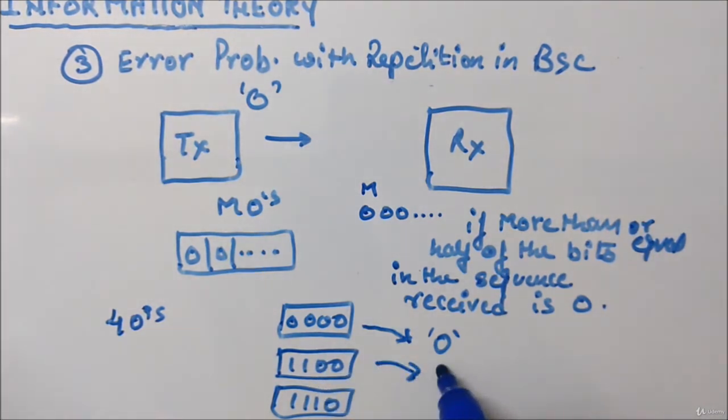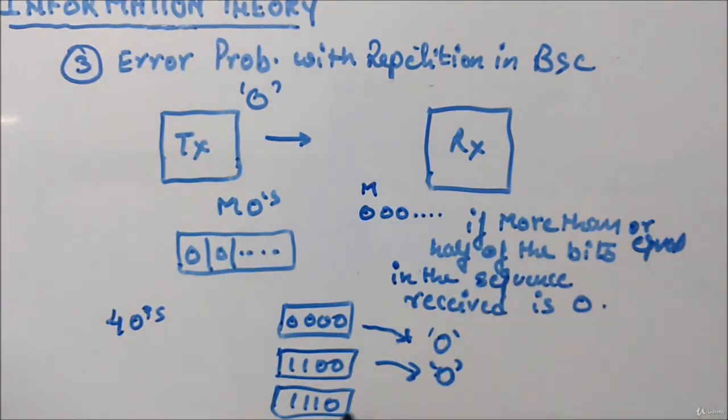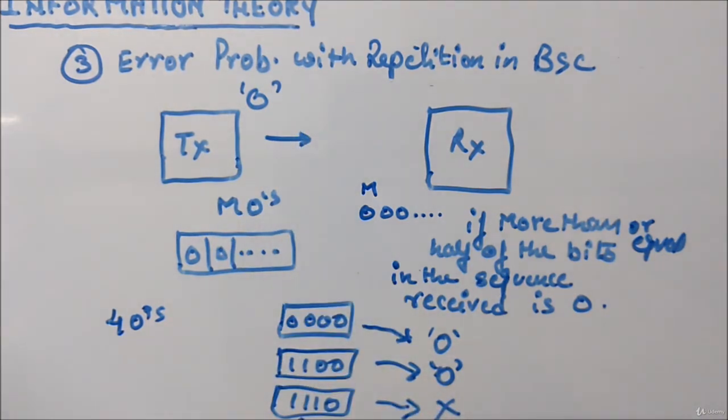Then in this case also the receiver will recognize that the transmitter has transmitted 0. On the other hand, in this case, since more than half of the bits are not 0, it will not be able to recognize that the transmitter has transmitted 0. Rather it will think that the transmitter has transmitted 1.